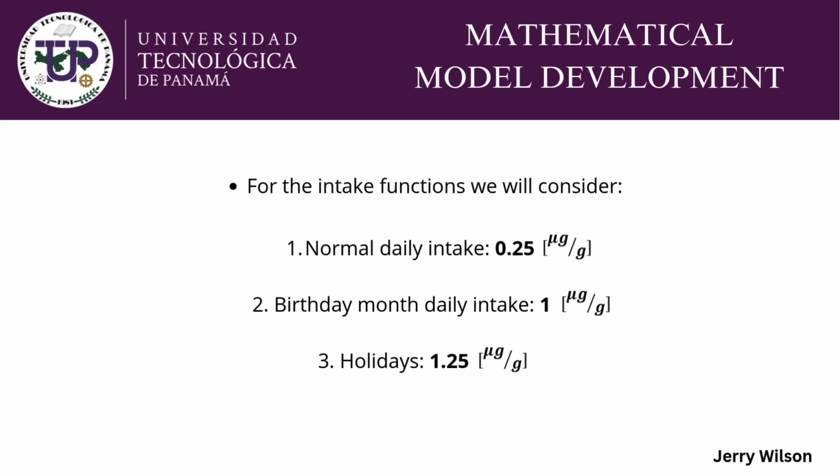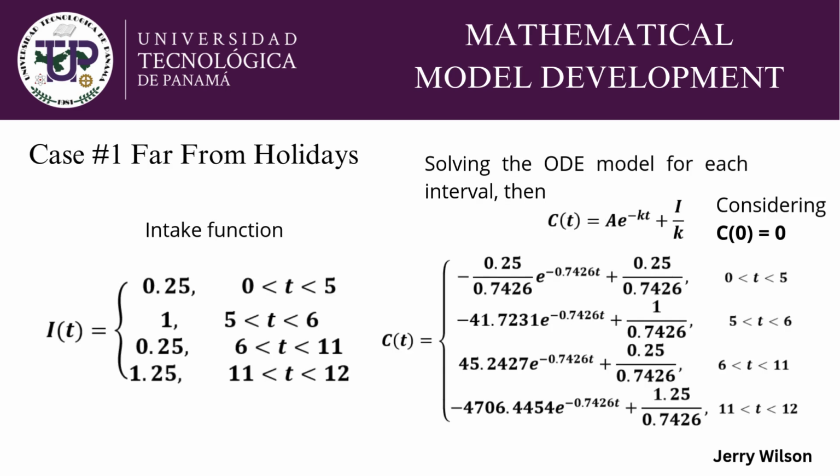For the intake functions, we will consider for normal daily intake 0.25, for birthday month daily intake equal to 1, and for holidays 1.25 micrograms per gram. With these assumptions, for case number 1, far from holidays, this was the intake function, and also solving the ordinary differential equation model for each interval, we then obtain the following C as a function of t.